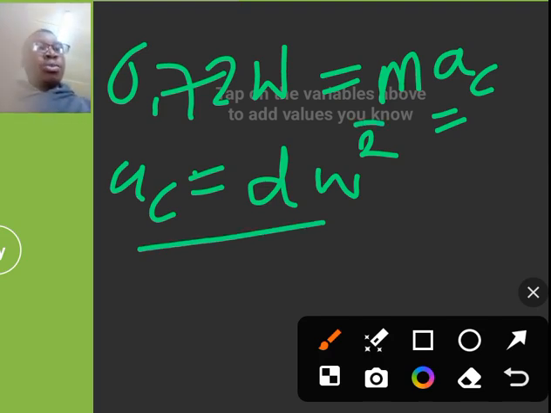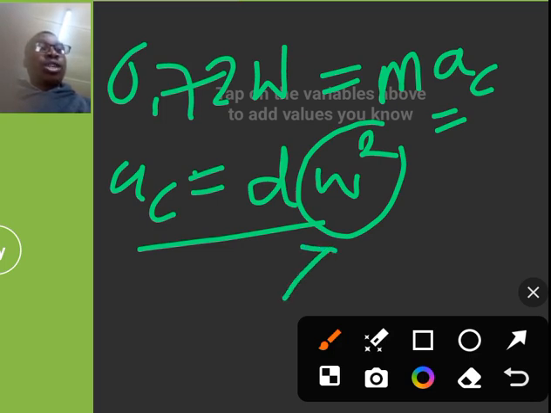The reason is because we want this term here, angular velocity. Angular velocity would be our radians per second, and we can turn these to revolutions per minute. So let's see if we can figure out our angular velocity. So let's create the equation that involves angular velocity.